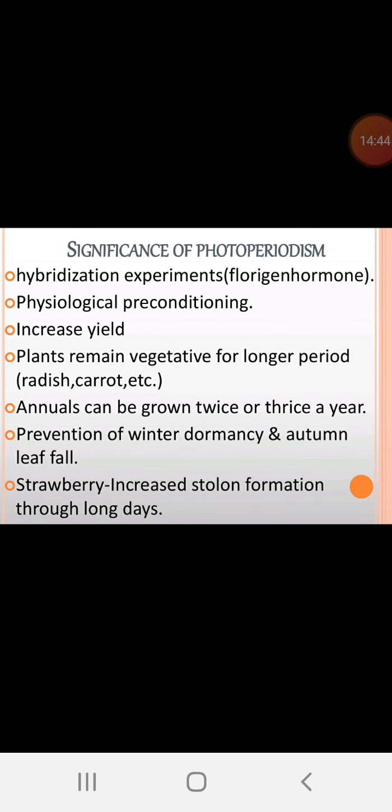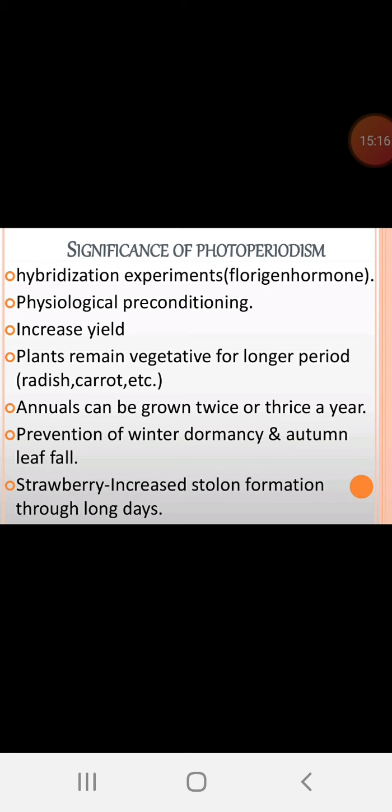Significance of the photoperiod. See, hybridization experiments, as I said that florigen hormone, hybridization is controlled by the photoperiodism. As you know, that is a physiological activity. So, hybridization is a type of technique which we studied in the other topic. Physiological preconditioning. See, photoperiod is a precondition for almost all the plant growth.